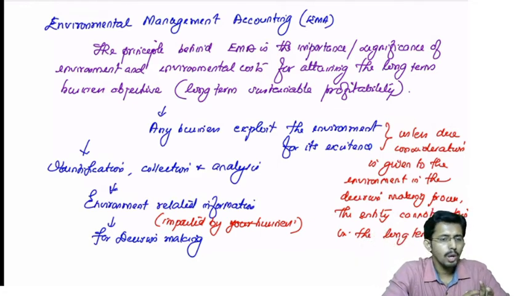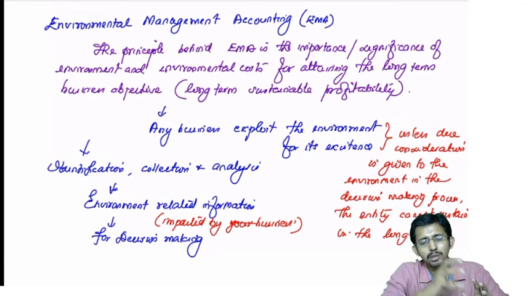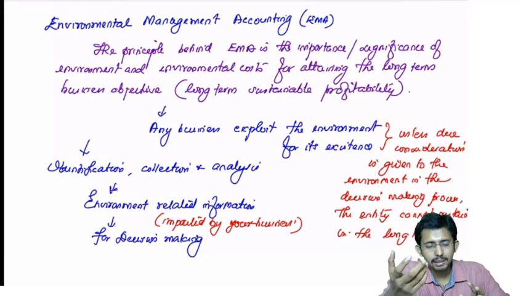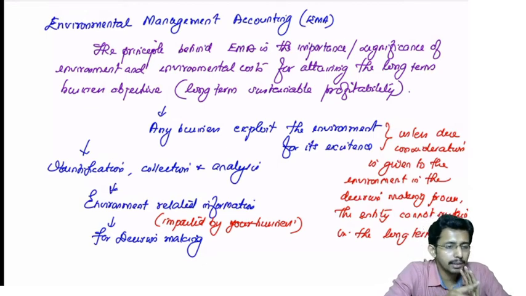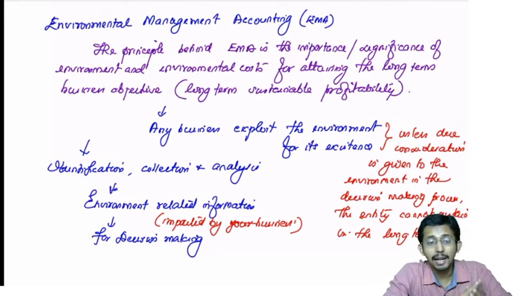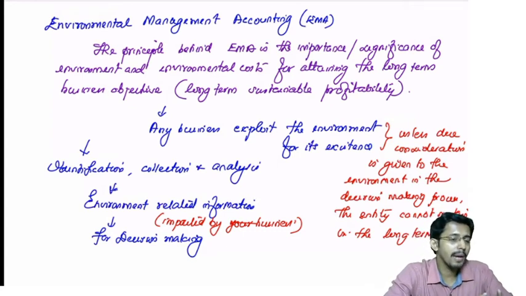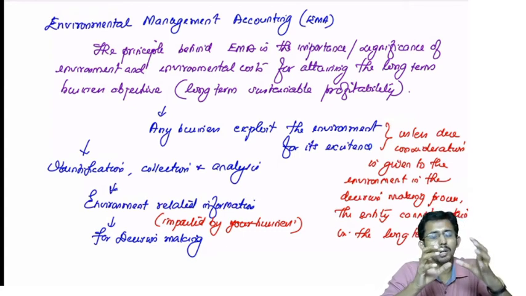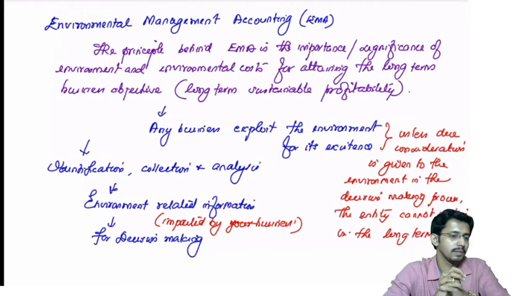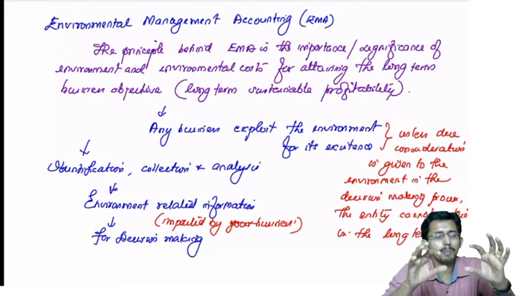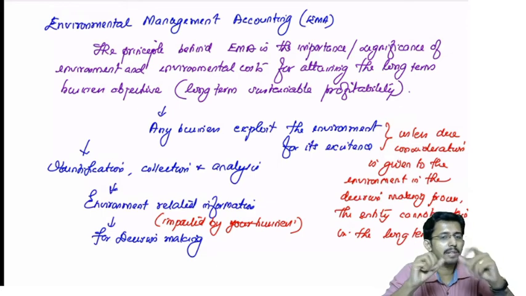So in what all aspects your business or your entity affects the environment, that information has to be identified, then collected and analyzed. Before starting a project, you have to analyze in what all areas you are going to affect the environment, and whether it is feasible. A project should not be analyzed purely from a financial perspective.